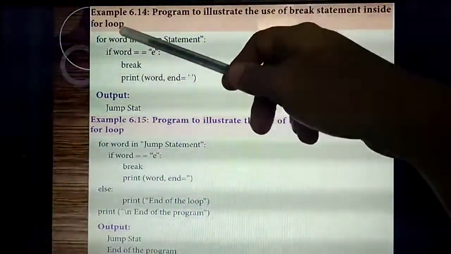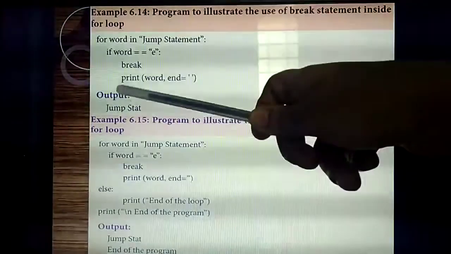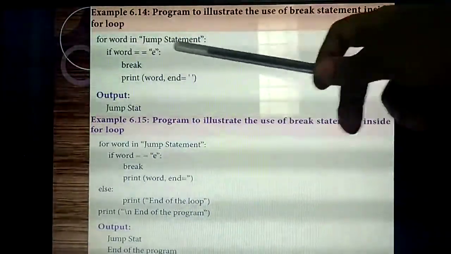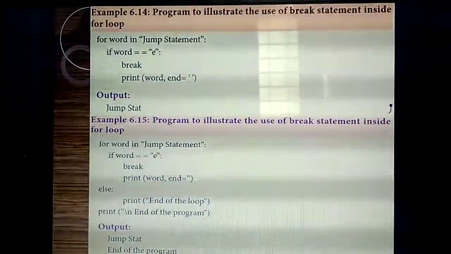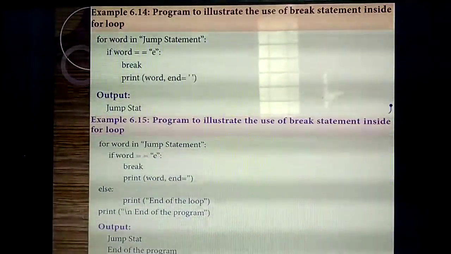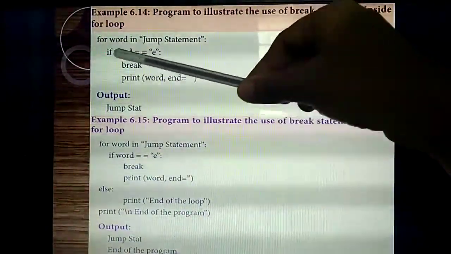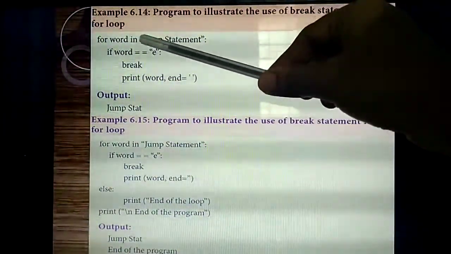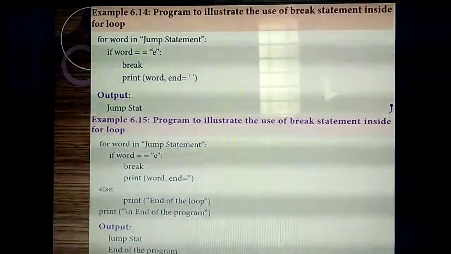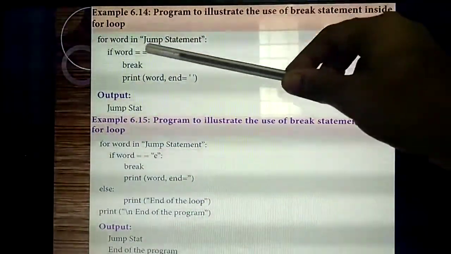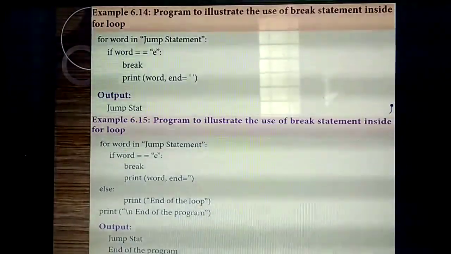So, one variable called word. What's the variable name? Word. In it I am giving one word. What's the word I am giving? Jump statement. Understand? So inside the for loop I am giving one variable called word, and inside the word I am giving one sentence called jump statement.